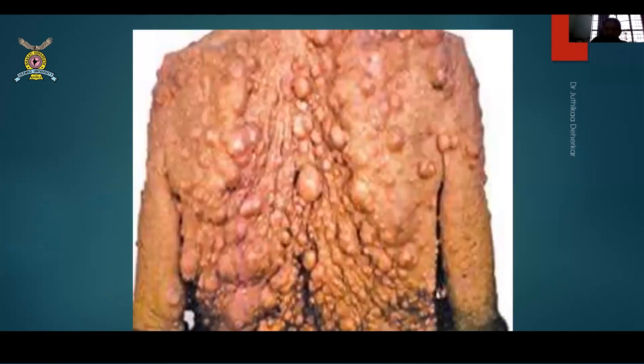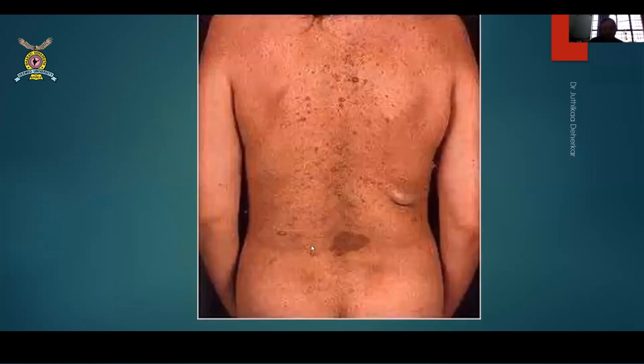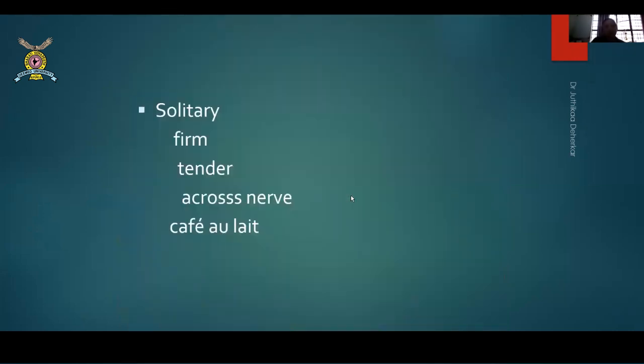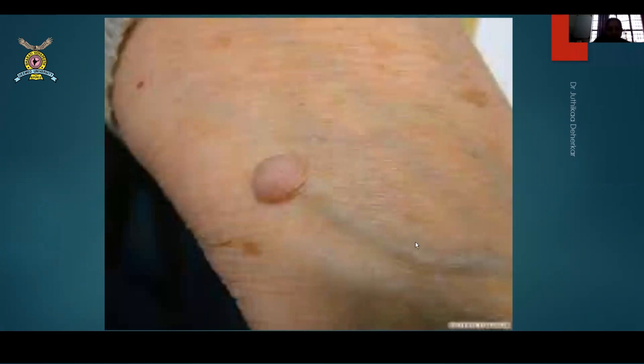We have seen the picture of neurofibromatosis earlier. Now look at these patches. These are the cafe-au-lait patches. Okay, coffee colored cafe-au-lait patches. This is again classical of neurofibromatosis. These are the ones which are along with the nerves, so they can move along with nerves. Okay. Lastly, they can be solitary, firm, tender. They can move across nerves and also can present with patches. So now these are the cafe-au-lait patches, which can be very, very easily seen. This is along with a nerve. This is not a nerve, please, but I'm just telling you that this comes along with the nerve.